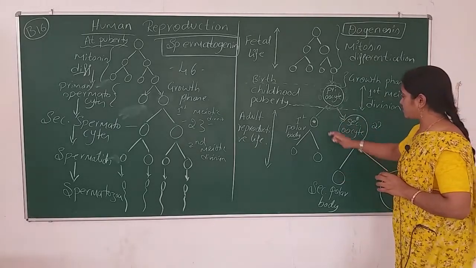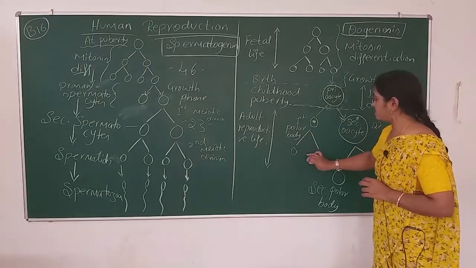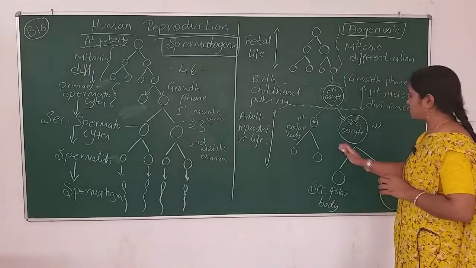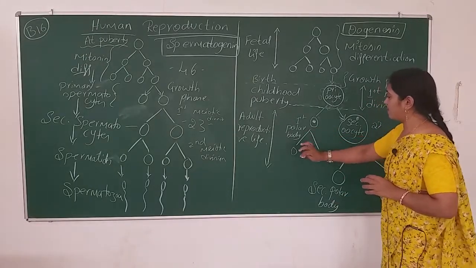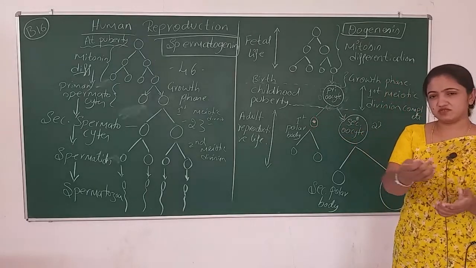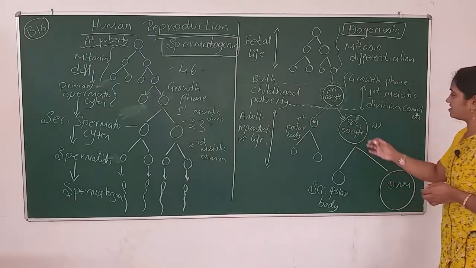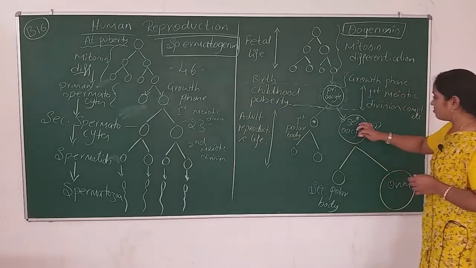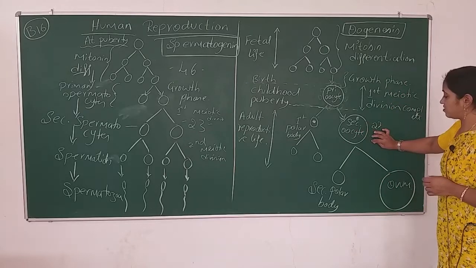You may ask me, we have not mentioned a second polar body, third polar body, fourth polar body. No, we are not mentioning these as polar bodies. Maybe this polar body will divide or may not divide. Nothing to worry about, because it is not a functional unit. We only need this one secondary oocyte.